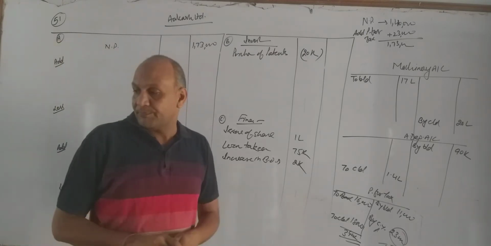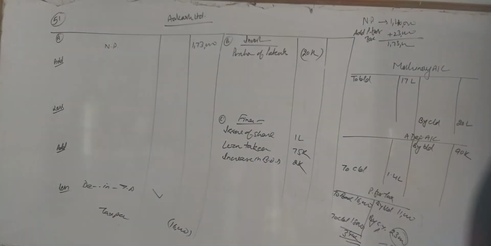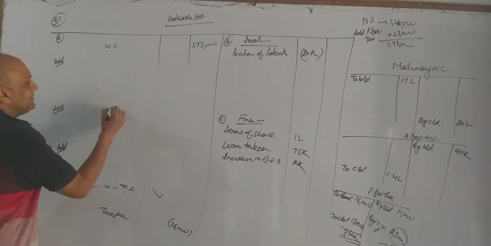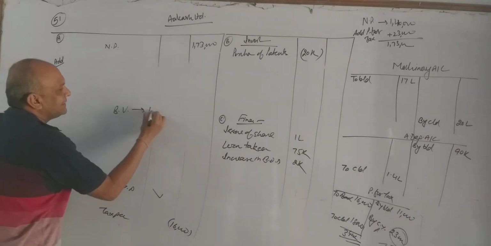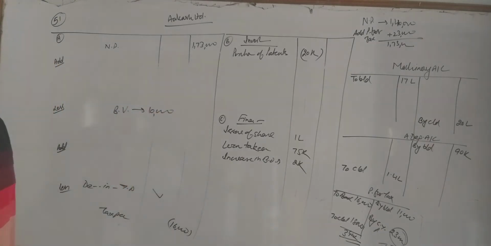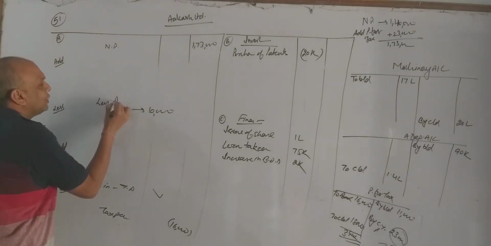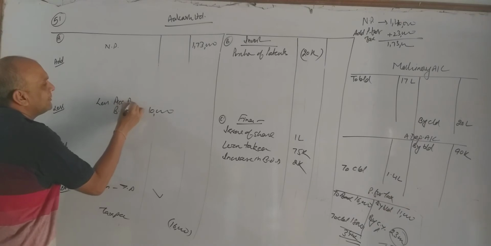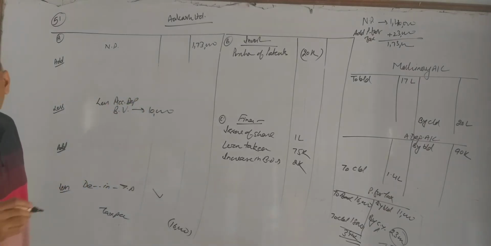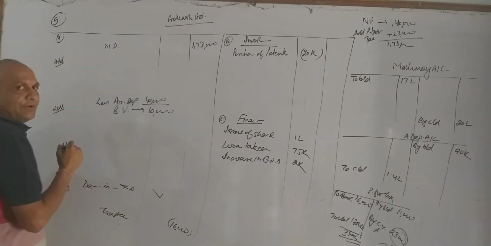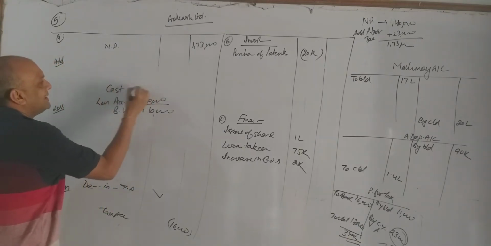Now the last adjustment is a machine whose book value is 10, accumulated depreciation 40, sold for 2,000. Now some say that we are selling a machine whose book value is 10,000. I am doing this working over here to explain to you. Book value is 10,000. Less, we always do accumulated depreciation. Accumulated depreciation is given 40,000. It means what, my dear friends? It means our cost was 50,000.